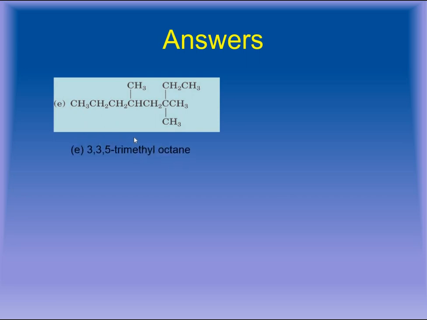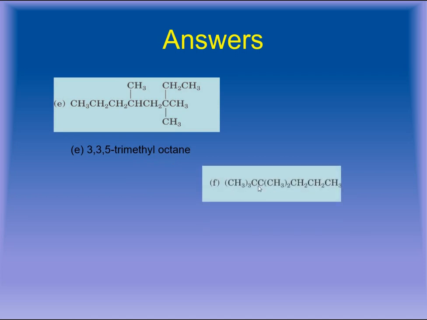So the name of compound is 3,3,5-trimethyl-octane. At position number 3 you can see there are 2 methyl groups present, and at position 5 there is another methyl group present. So the name of compound is 3,3,5-trimethyl-octane.